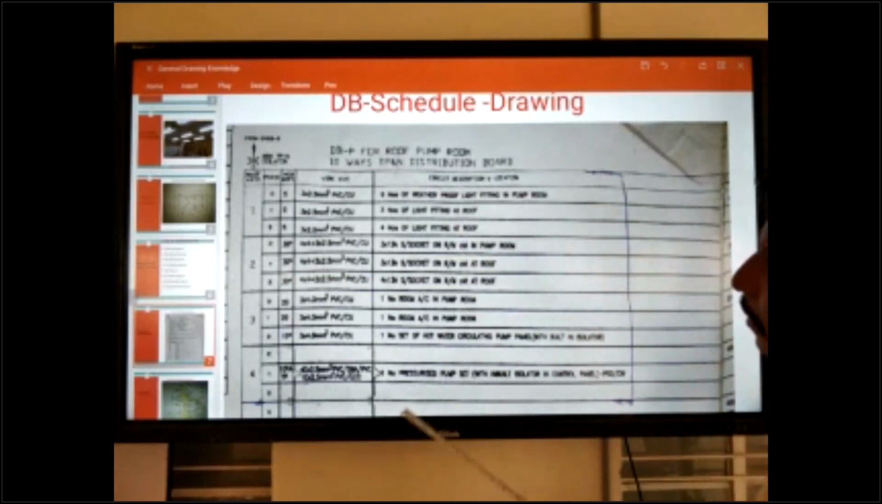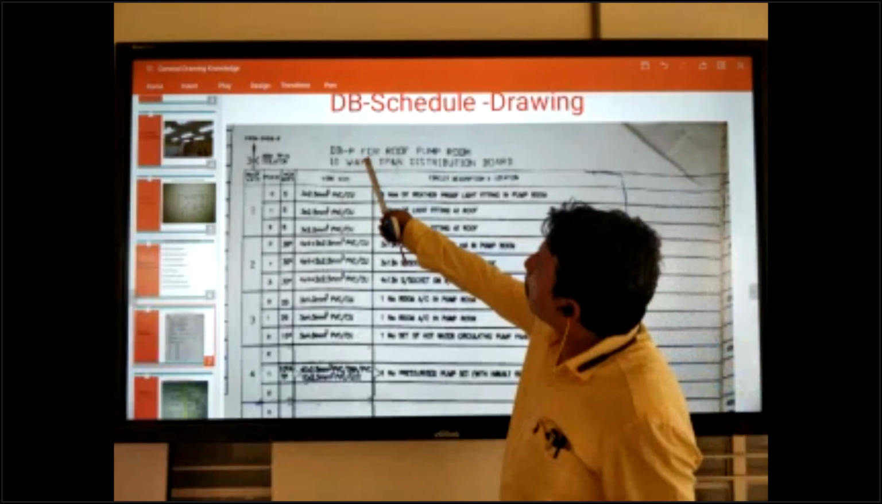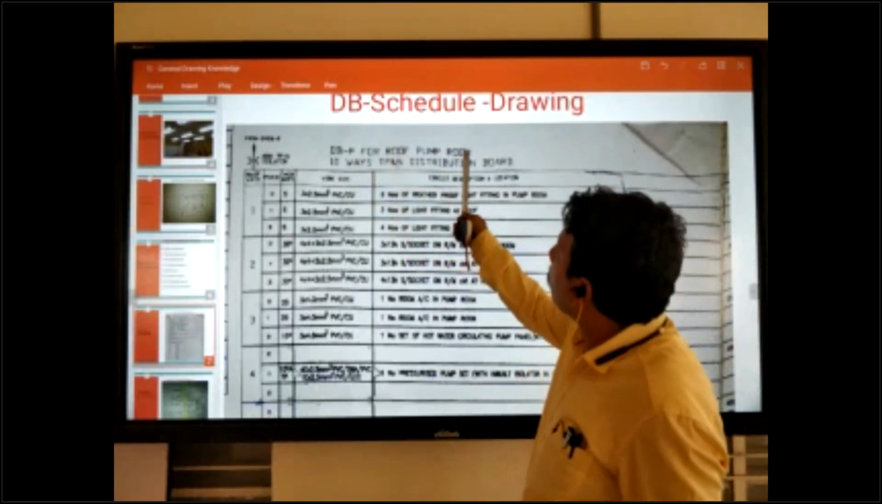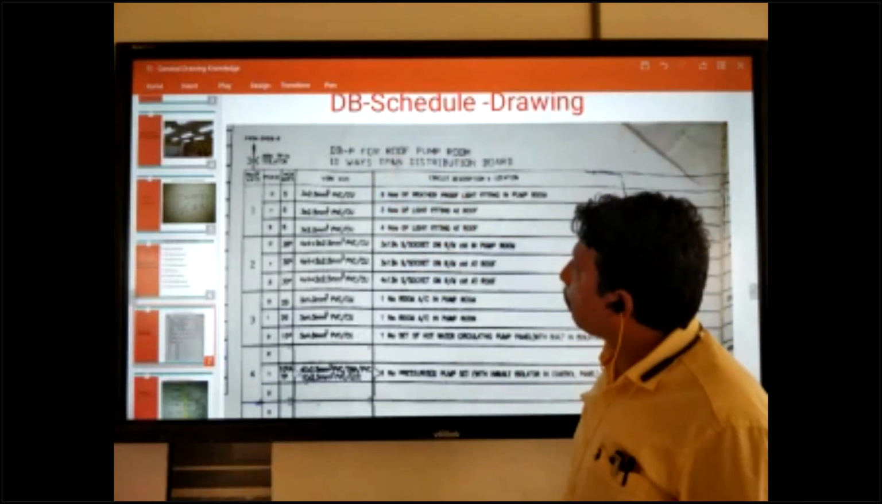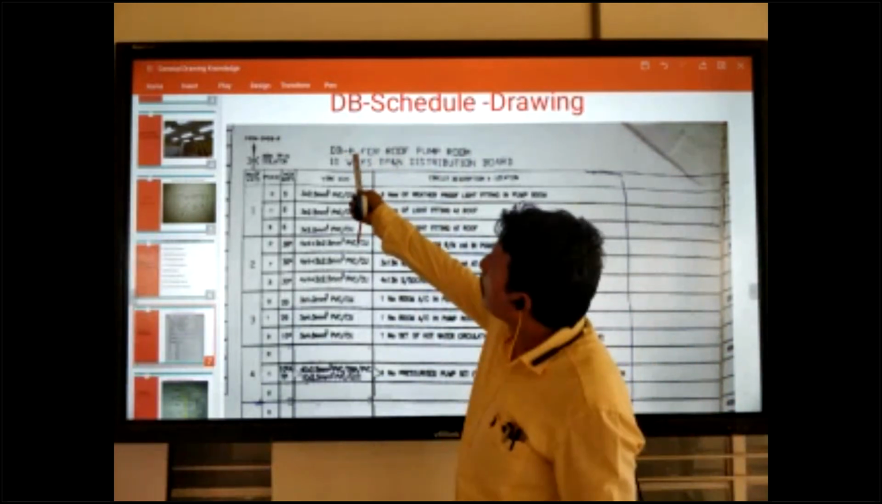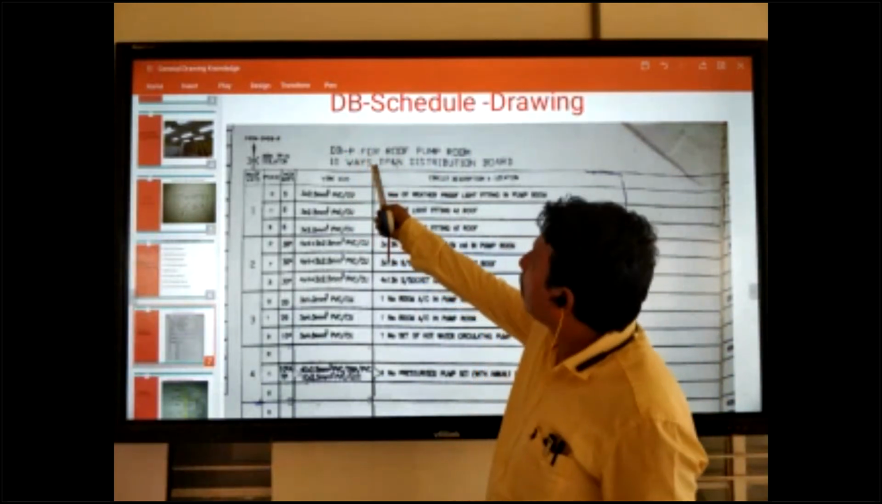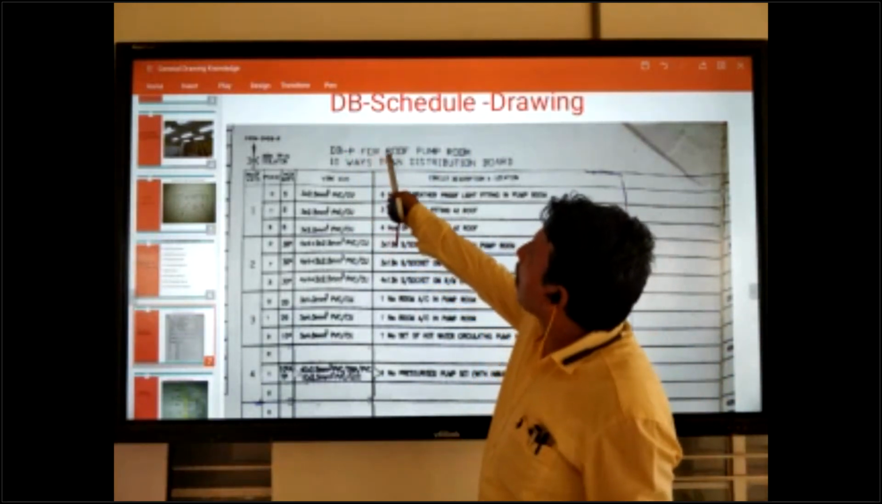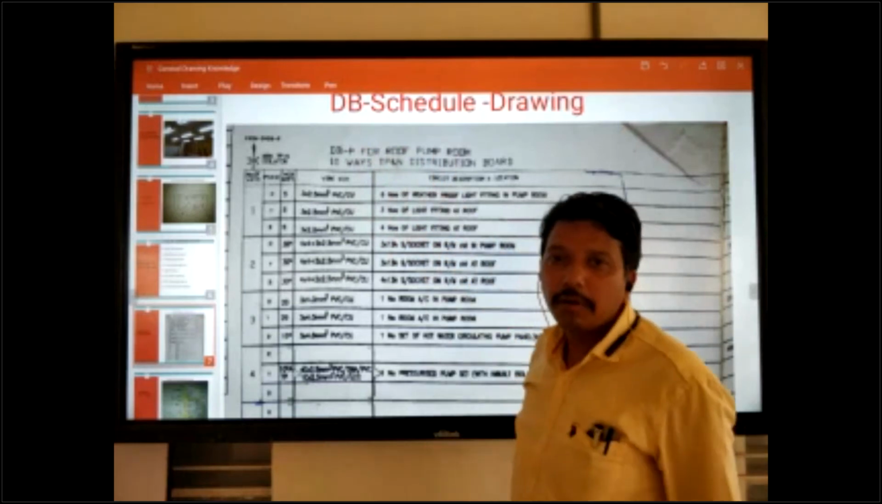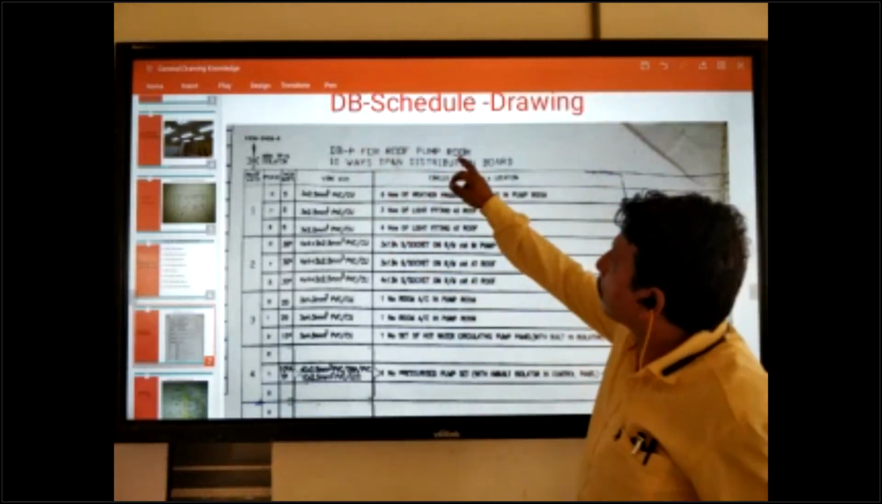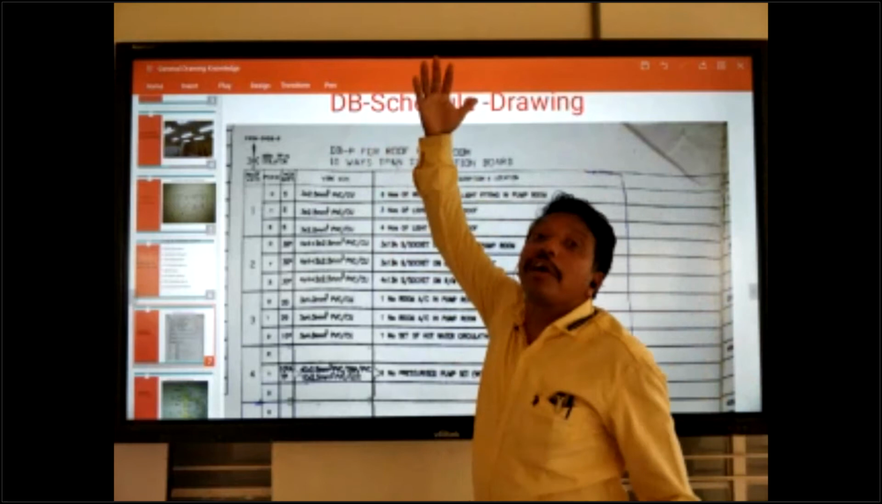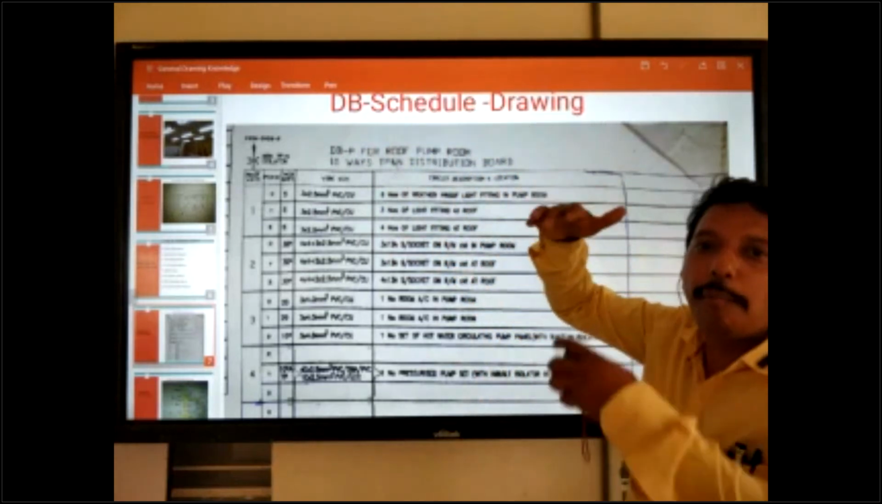So here is writing DBP for roof form room. This means distribution board P. The number is P for roof form room. Roof area. This is installation in the roof area, okay, top of the building.